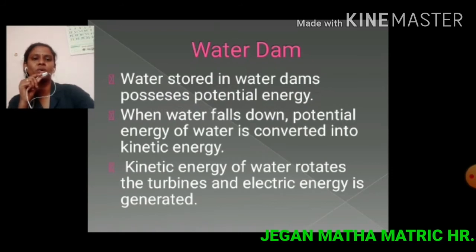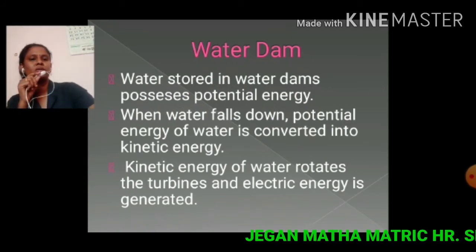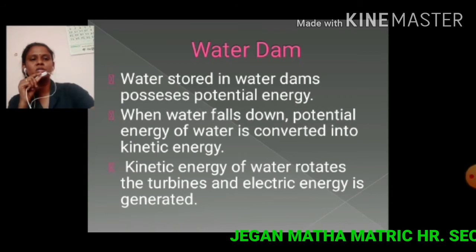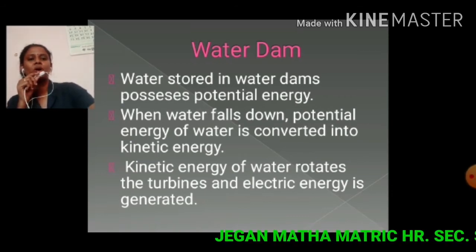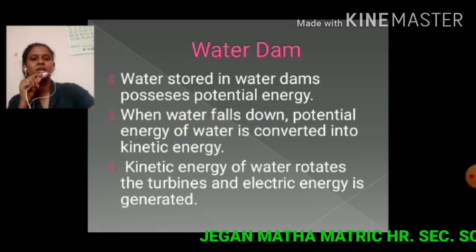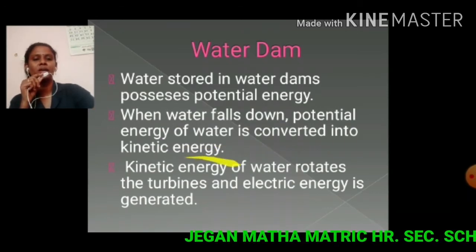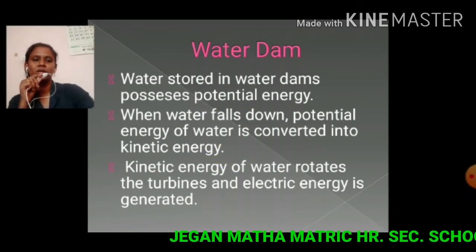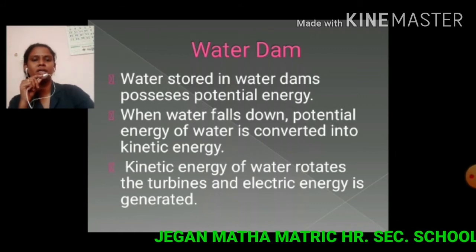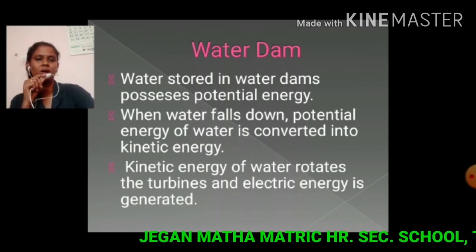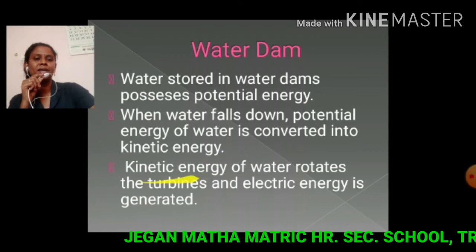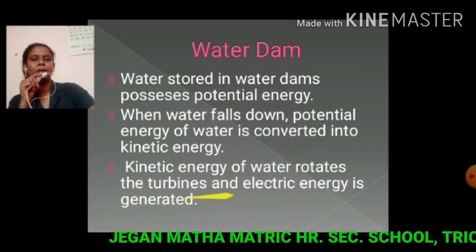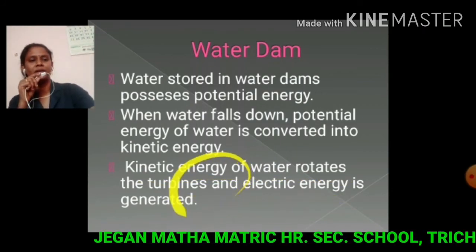When water falls down, the potential energy of water is converted into kinetic energy. The kinetic energy of water rotates the turbines and electric energy is generated.